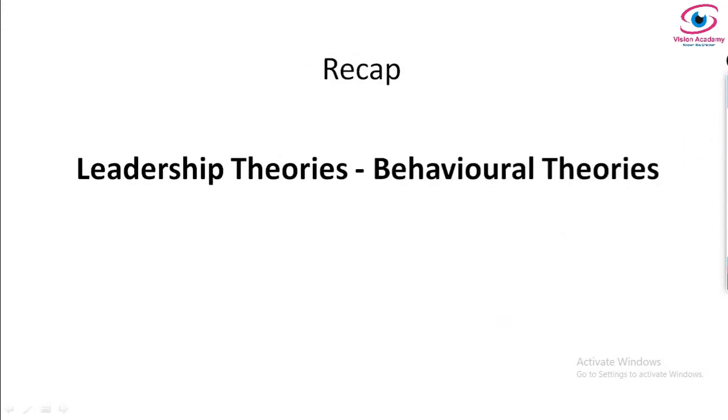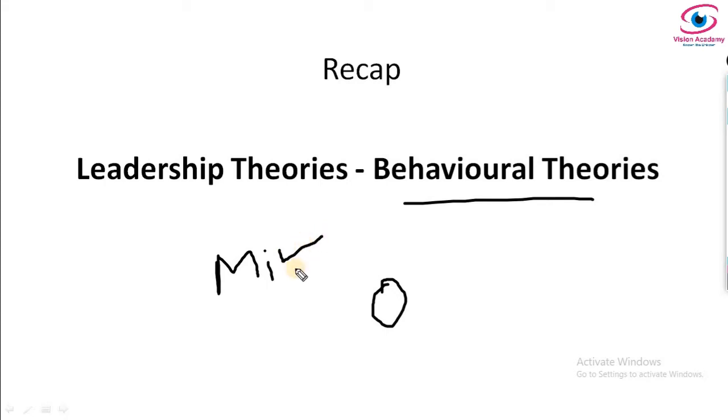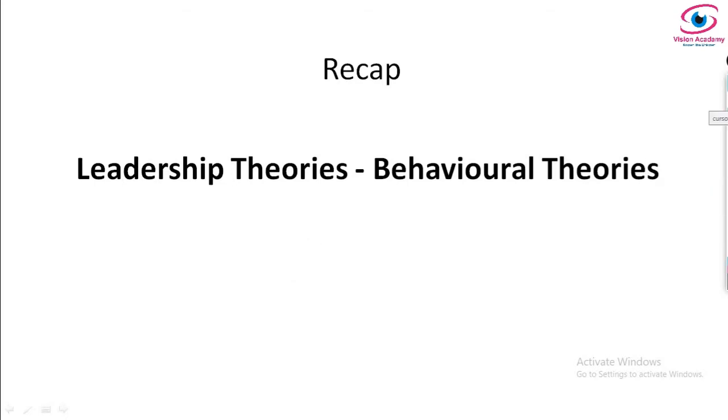And in the last session we had learnt about behavioral theories. In that we talked about the Michigan studies and Ohio studies. In the Michigan study we saw job-centered leadership and employee-centered leadership. In the Ohio State University study, we talked about consideration and structure. If you want further clarification over these studies, please go back to my earlier video.